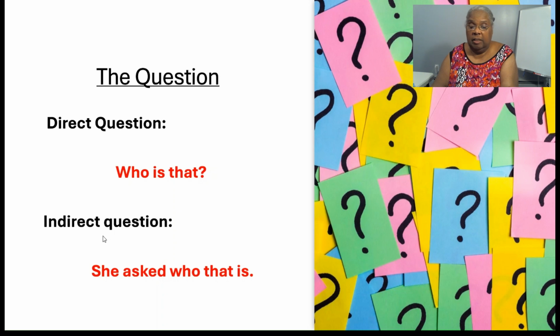Unlike the direct question, a question mark is not used at the end of an indirect or reported question. In the sentence, she asks who that is. A question mark must not end that sentence because the person who is speaking is reporting that someone asked a question.